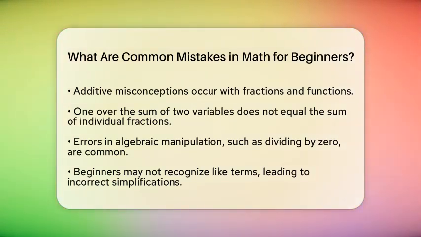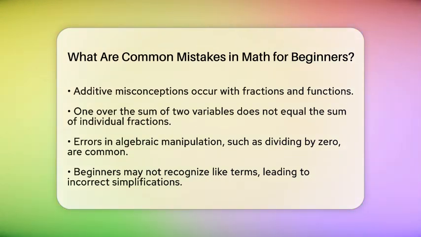Next, errors in algebraic manipulation are frequent. One major issue is dividing by zero. This is undefined and leads to incorrect results. For example, if two variables are equal, subtracting them gives 0, making any division by that expression invalid.